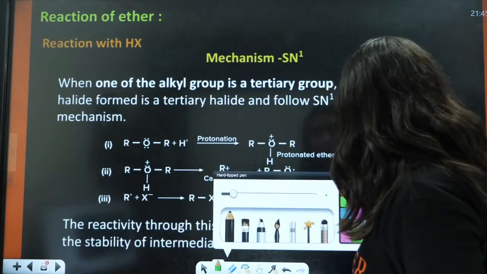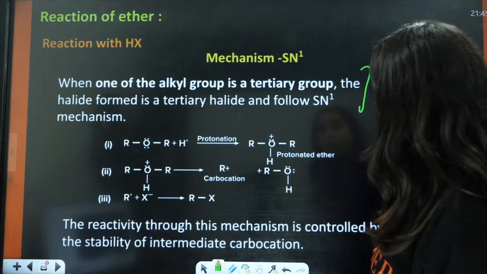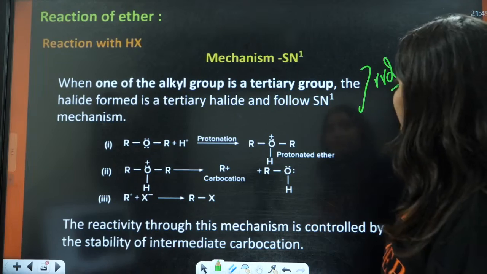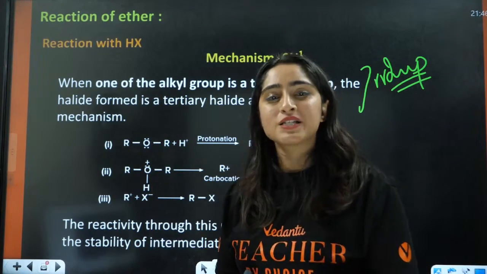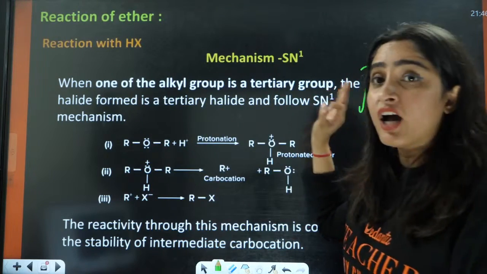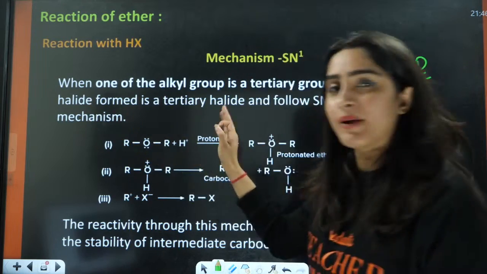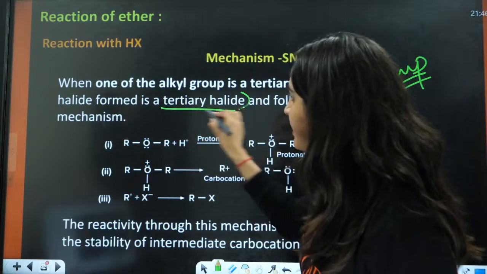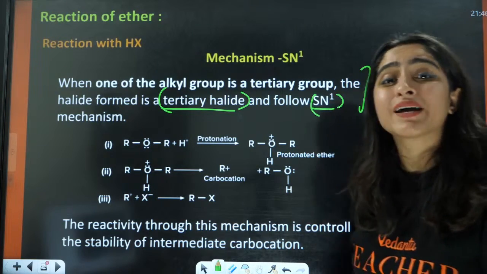But if the alkyl groups are tertiary, if one of the alkyl groups is tertiary, very important, that is why this reaction is very important. We don't know how to break the bond; there are specific rules for that. If one alkyl group is tertiary, the halide formed is a tertiary halide. This follows the SN1 mechanism.